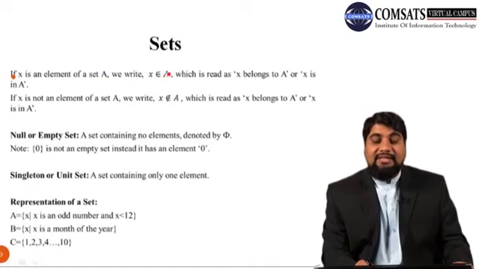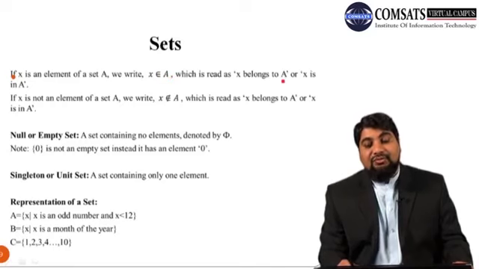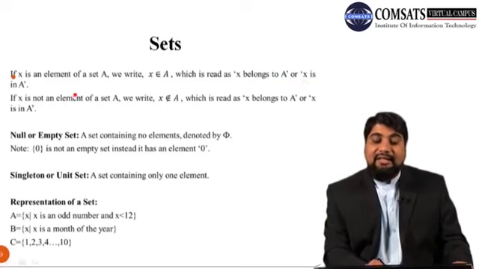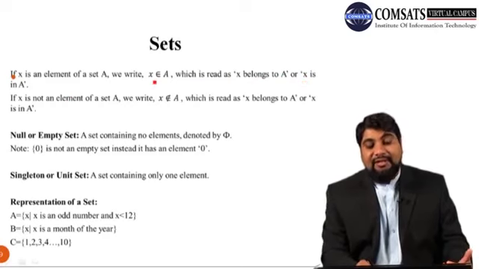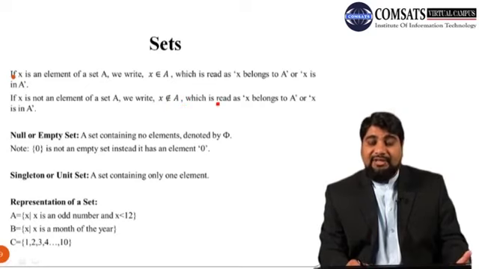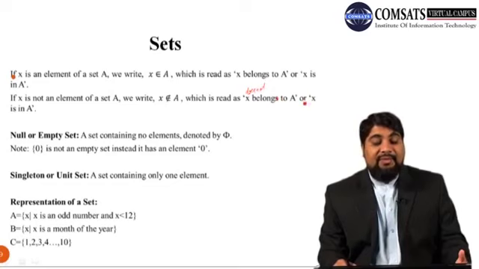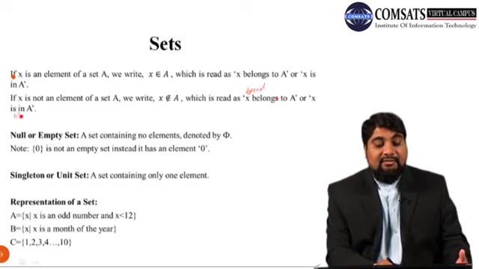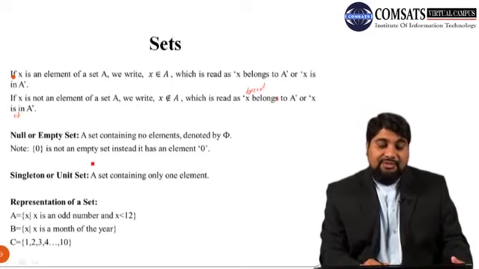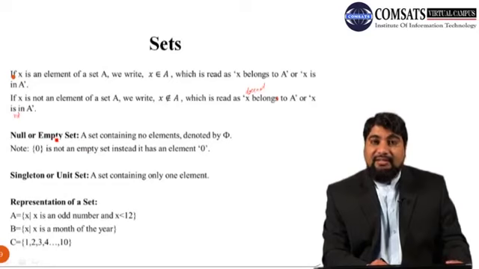We can also read it as x belongs to A, or x is in A, or x is an element of A. Similarly, if x is not an element of a set A, then we write it as x ∉ A, with a cross on the symbol, which we can read as x does not belong to A, or x is not in A.